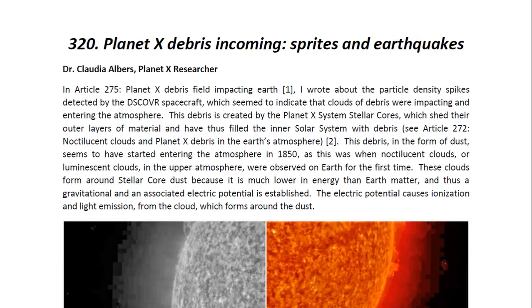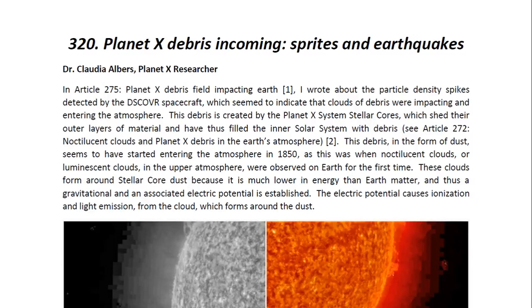And you may look at Article 272 entitled Noctilucent Clouds and Planet X Debris in the Earth's Atmosphere for more details. This debris in the form of dust seems to have started entering the atmosphere in 1850, as this was when noctilucent clouds or luminescent clouds in the upper atmosphere were observed on Earth for the first time.